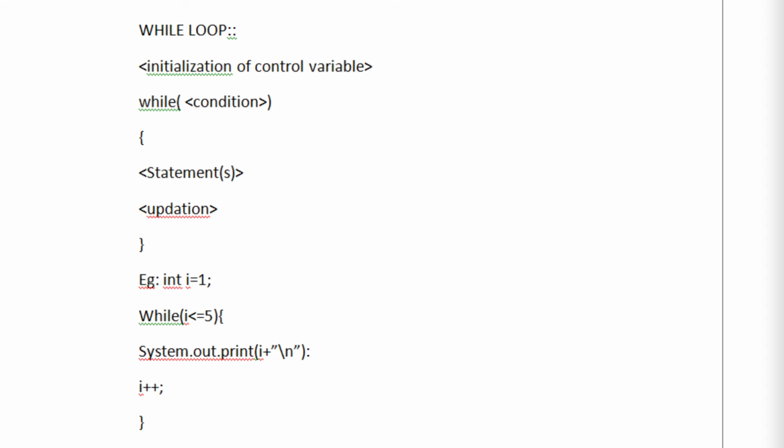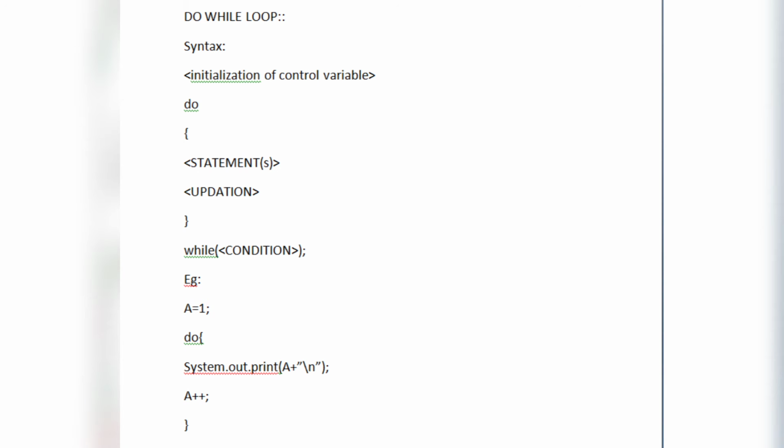Okay, so next comes the do while loop. The syntax of the do while loop is very simple. First of all, like in the while loop, we have to take the initialization of the control variable, and then, using the keyword do and curly braces, we have to write down our statements inside that block.